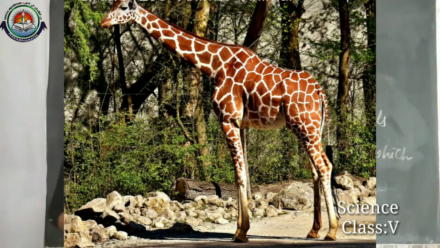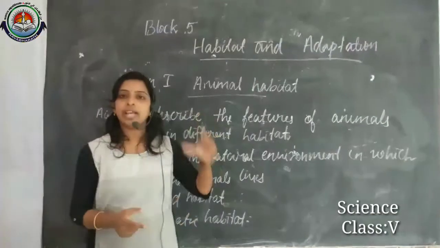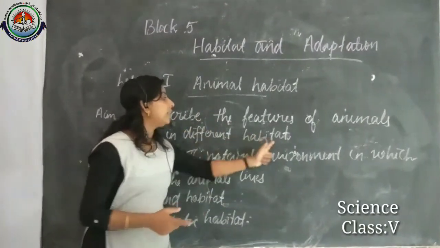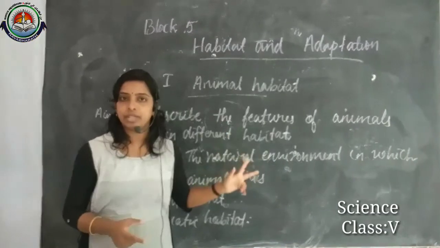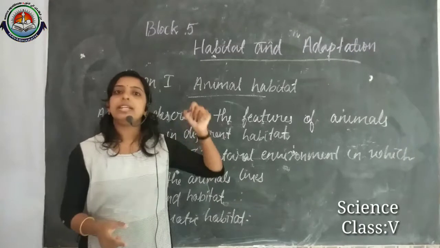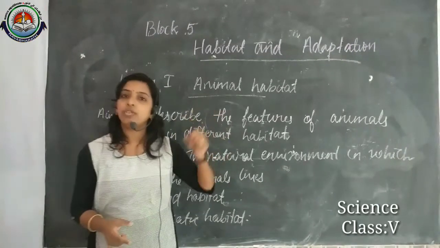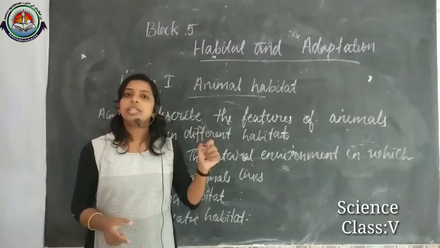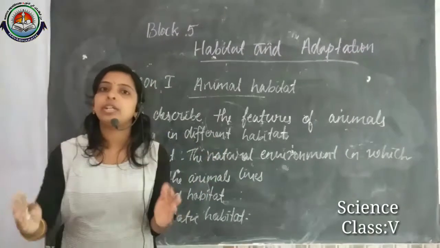That is a feature of the animal for living in the grassland habitat, right? So their body is adapted to live in grassland.